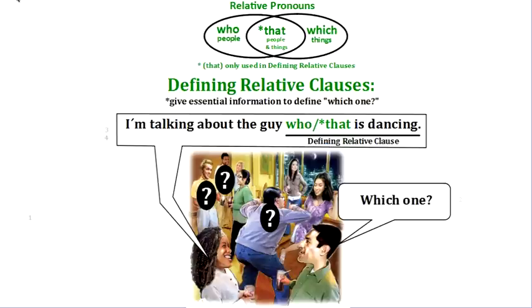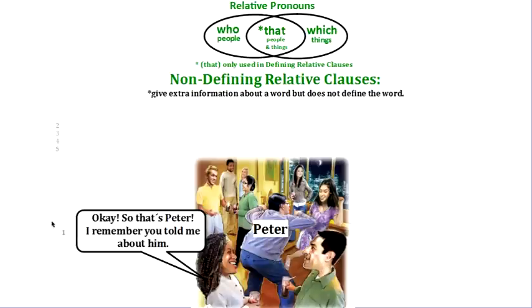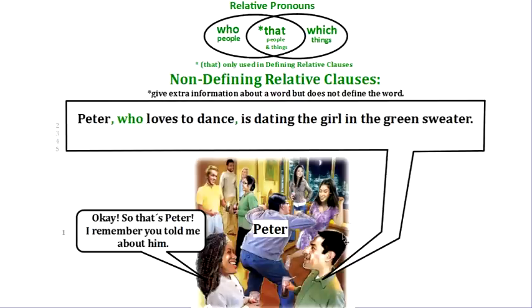So let's look at an example of this. Remember, the non-defining relative clauses give extra information about a word, but do not define the word. So we know that this is Peter now. She knows that this is Peter. He obviously knows this is Peter, and they are talking about Peter. So she says, oh, okay, so that's Peter. I remember you told me about him, right? So now he wants to give some extra information about Peter. So he can say, Peter, who loves to dance, is dating the girl in the green sweater. And this is an example of a non-defining relative clause, right?